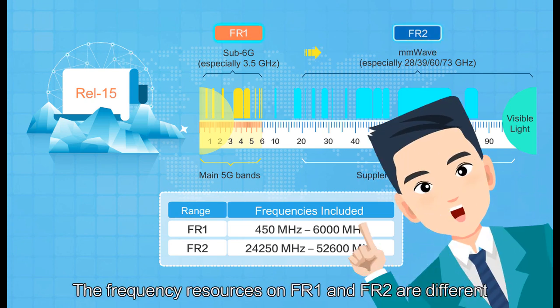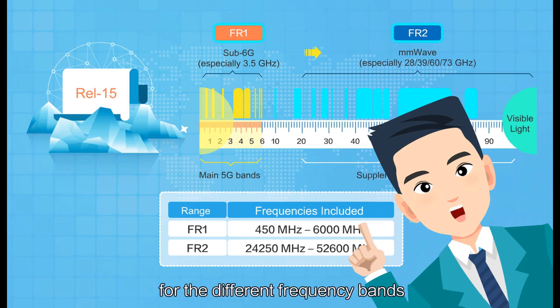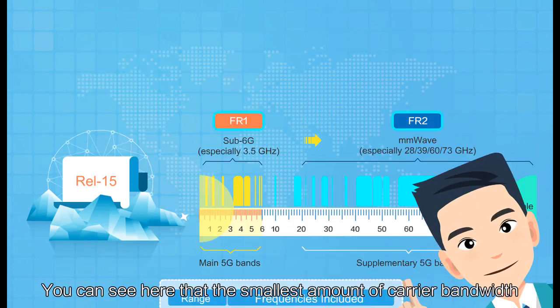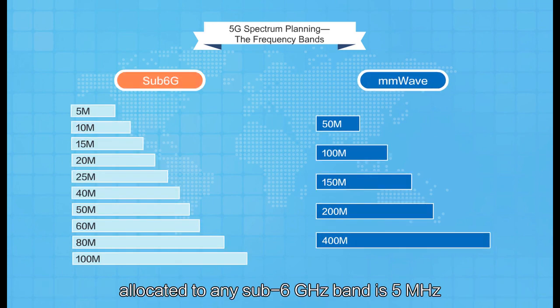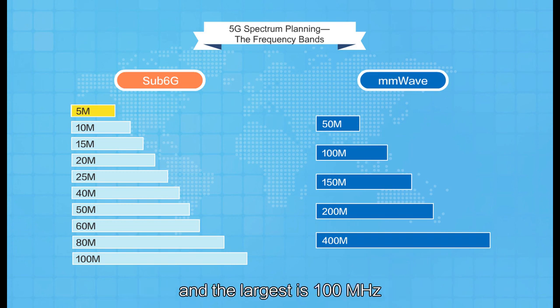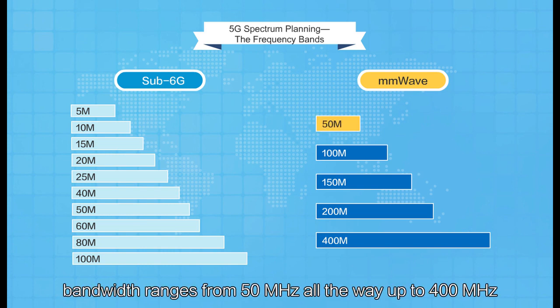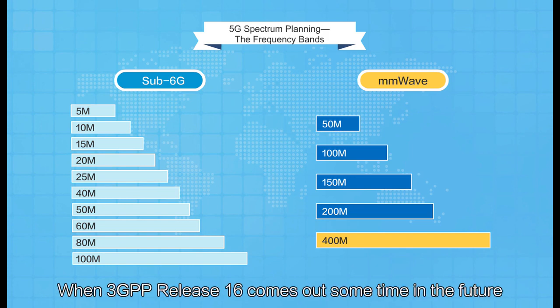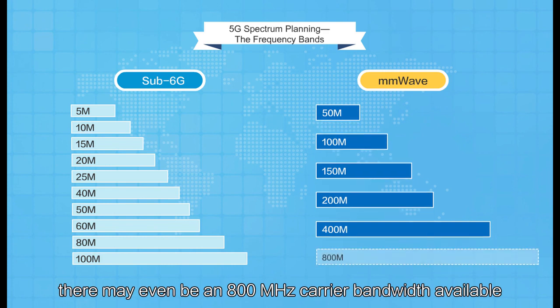The frequency resources on FR1 and FR2 are different, so 3GPP specifications stipulate different carrier bandwidths for the different frequency bands. You can see here that the smallest amount of carrier bandwidth allocated to any sub-6 GHz band is 5 MHz, and the largest is 100 MHz. For the millimeter wave spectrum, in contrast, bandwidth ranges from 50 MHz all the way up to 400 MHz. When 3GPP Release 16 comes out sometime in the future, there may even be an 800 MHz carrier bandwidth available.